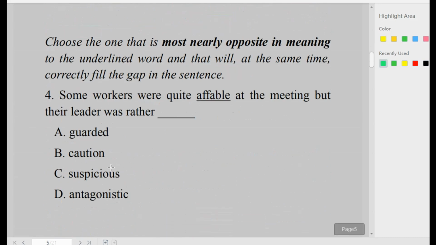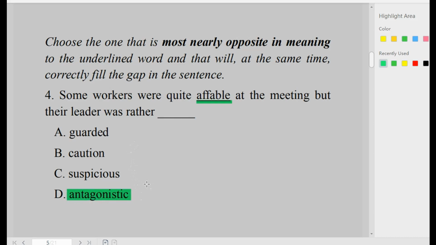And number 4, some workers were quite affable at the meeting, but their leader was rather dash. Affable is underlined. In the options, we have guarded, caution, suspicious, antagonistic. Affable that is underlined in this particular question means friendly and accommodating. That is the meaning of affable. The one that is opposite in meaning to friendly and accommodating is unfriendly and not accommodating. And that is the option D, antagonistic.